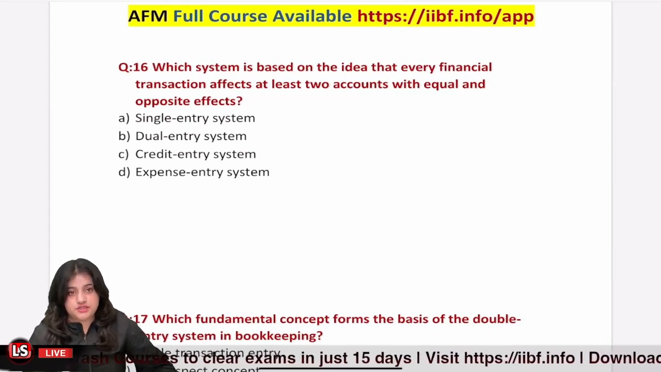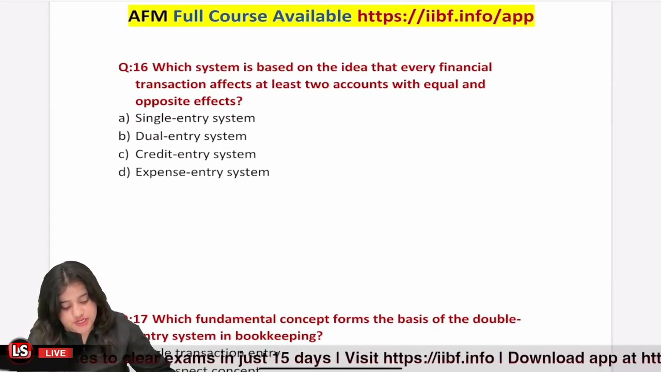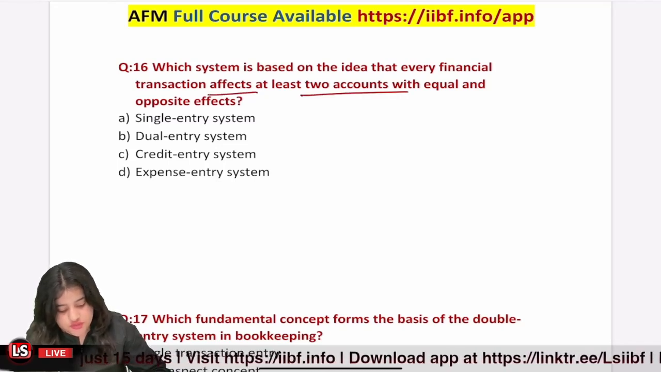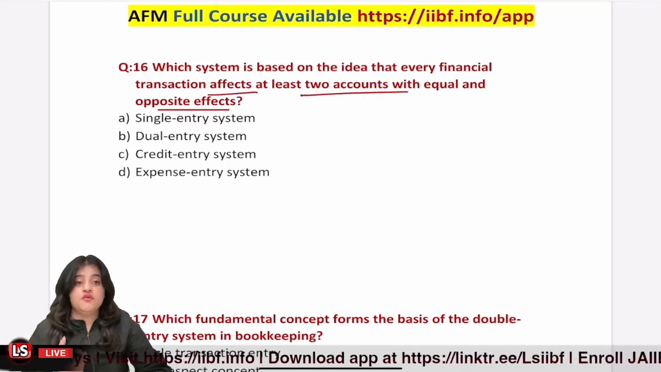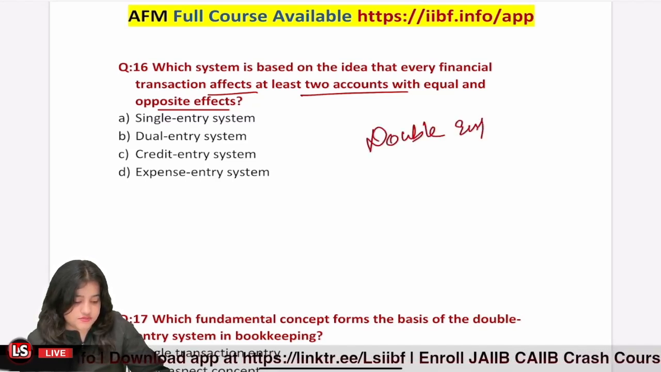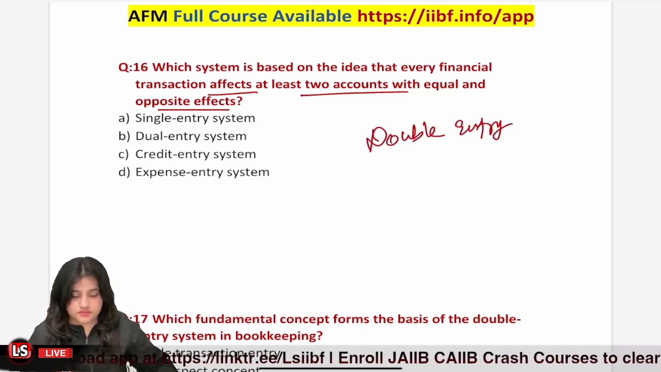Question number 16. Which system is based on the idea that every financial transaction affects at least two accounts with equal and opposite effect? What system is this? This is called the double entry system, which is the basis of our accounting.